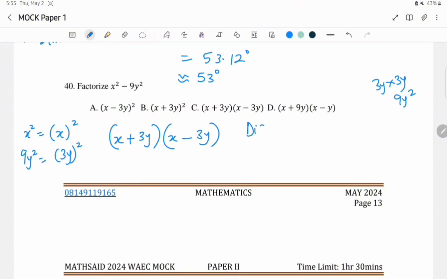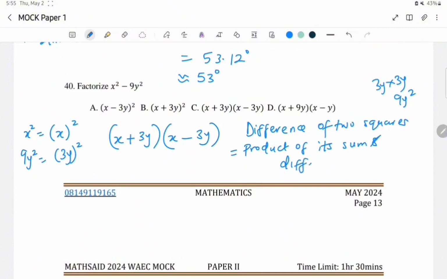This is the principle we applied: the difference of two squares is the product of its sum and difference. So say for example, you are asked to evaluate or simplify 7 squared minus 5 squared.